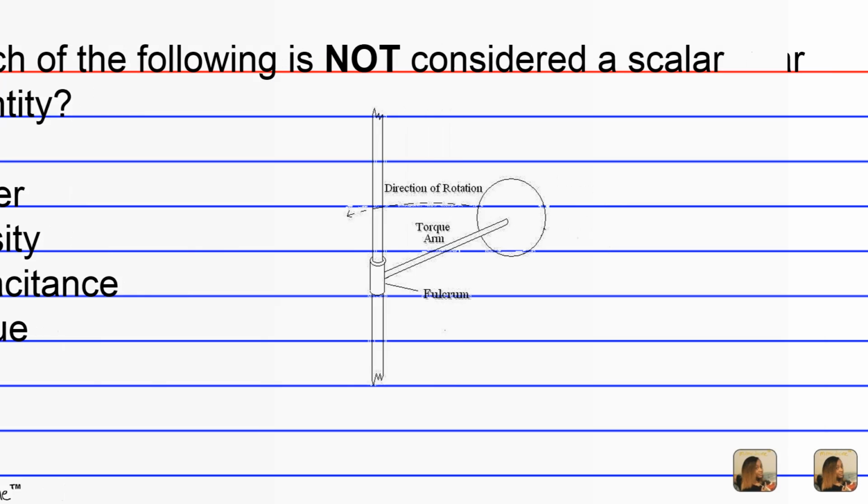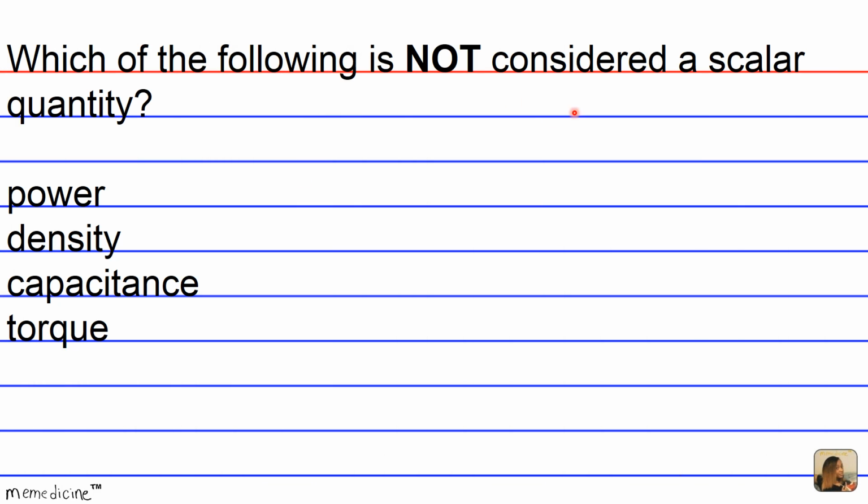All right. Okay, in identifying scalar quantities, we have to look for quantities that only have magnitude, okay? But a more surefire method is to find quantities that consist of scalars multiplied by scalars. These, of course, would not be the answers that we're looking for because we're looking for a quantity that's not considered a scalar, okay? So let's analyze the first answer choice.